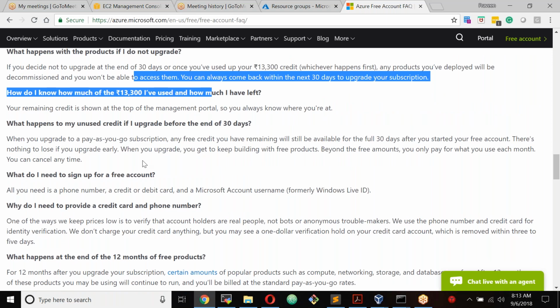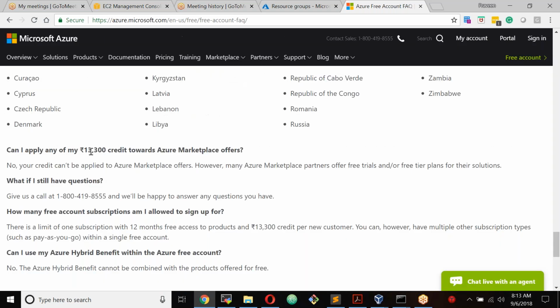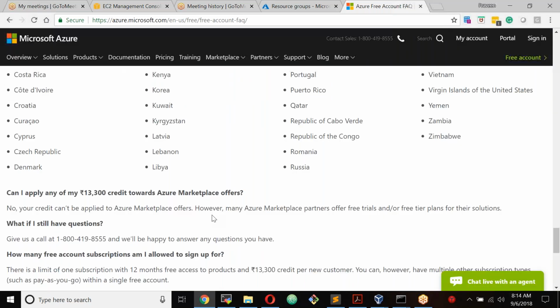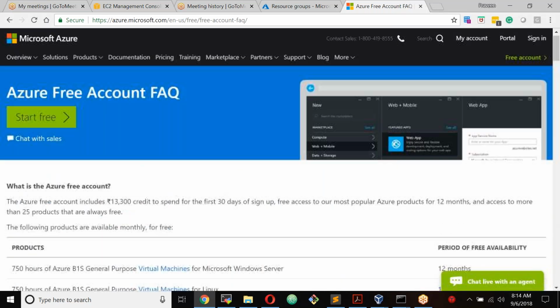And there are some more FAQs here. Can I apply the 13,300 credit towards marketplace offers? No. Marketplace offers are third-party software, so you cannot apply this credit for marketplace offers. This is only for the services that are provided by Azure. If you still have any questions, you can call this number. If you have any billing questions or any other information, you can chat with them. They are available 24/7. Okay, this is about your account.